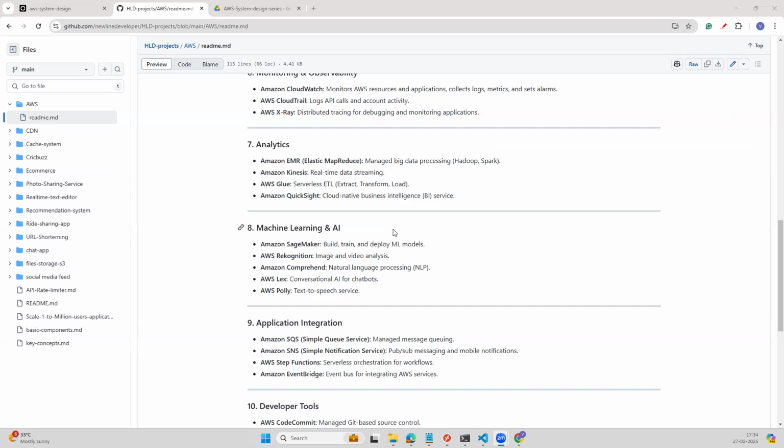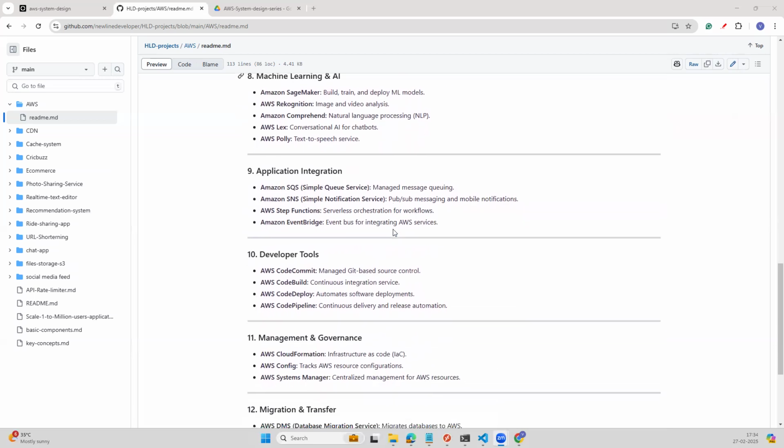Then the next category will be machine learning and AI. So here we can see Amazon SageMaker. It will help us to build, train, and deploy ML models. And then we have AWS Rekognition, which is an Amazon image and video analysis service. And then Amazon Comprehend, which is an NLP service. And then we have AWS Lex, with which we can build conversational AI for chatbots. And then we have AWS Polly, which will help us to convert text to speech. So the next category will be application integration.